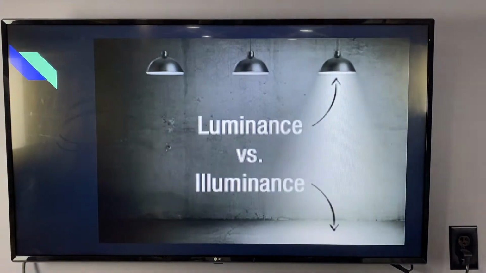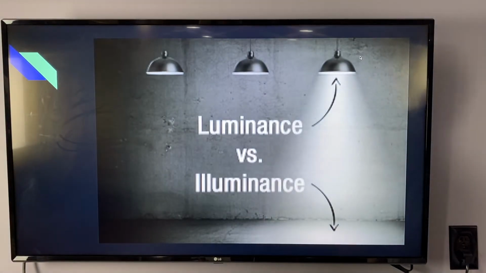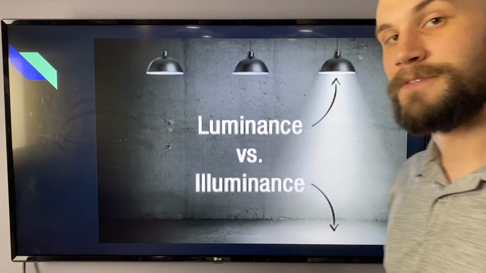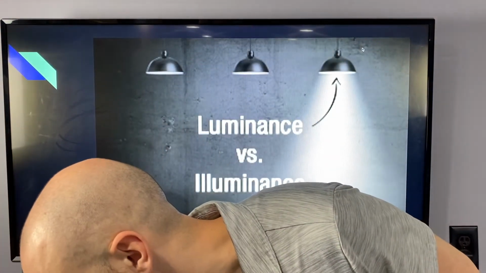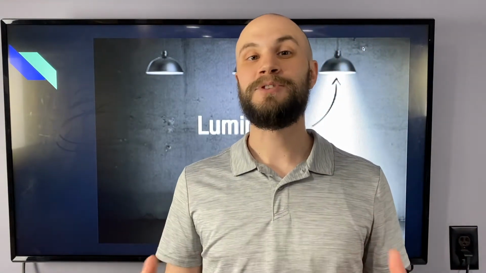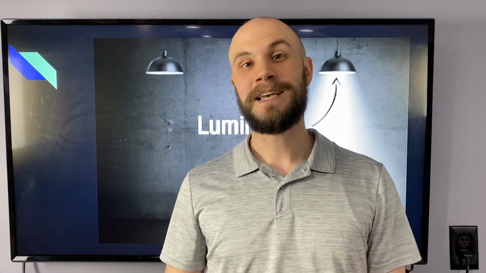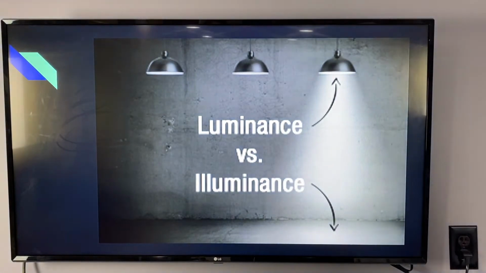Okay. So the next thing I want to move into discussing is the reflection of light. And now this is a deeper discussion than you might think. Before we talk about the reflection of light, we want to talk about two different types of objects in our universe. In our universe, we have luminous objects and we have illuminated objects. Now, what's the difference between those two types of objects?